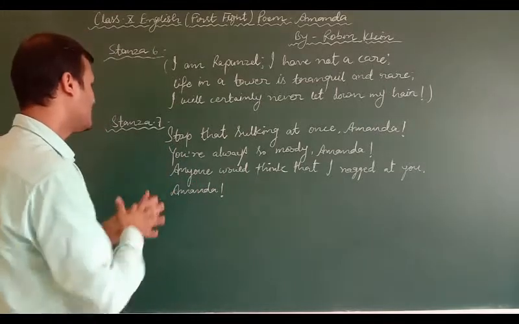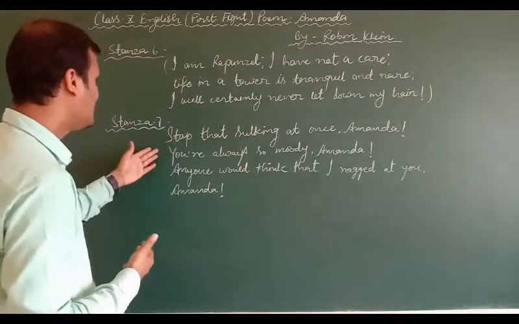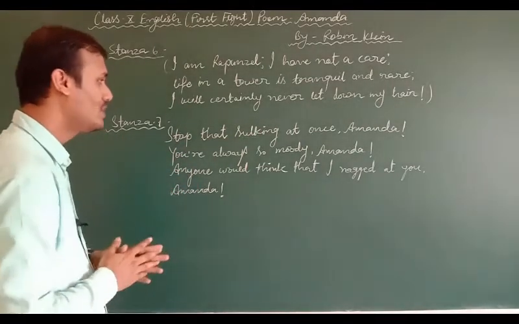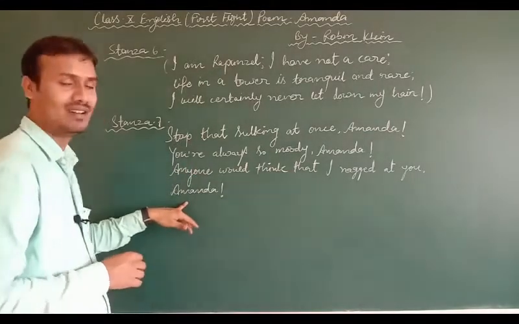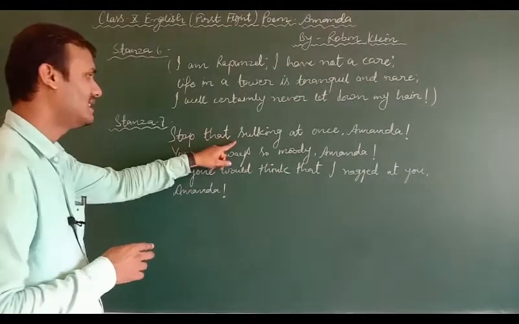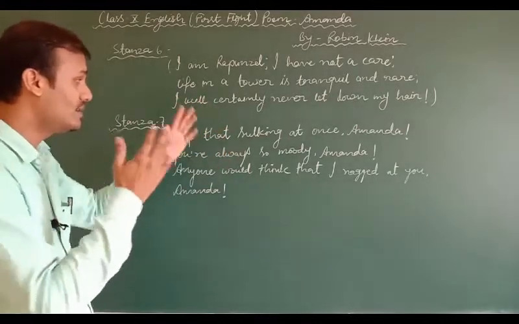Now let's go through this stanza and see what her mother says once again. Her mother says, stop that sulking at once, Amanda. You are always so moody, Amanda. Anyone would think that I nagged at you, Amanda. Okay, let's go through this. What does her mother say? Stop that sulking. Sulking means to show ill humor or offense, especially by remaining silent.